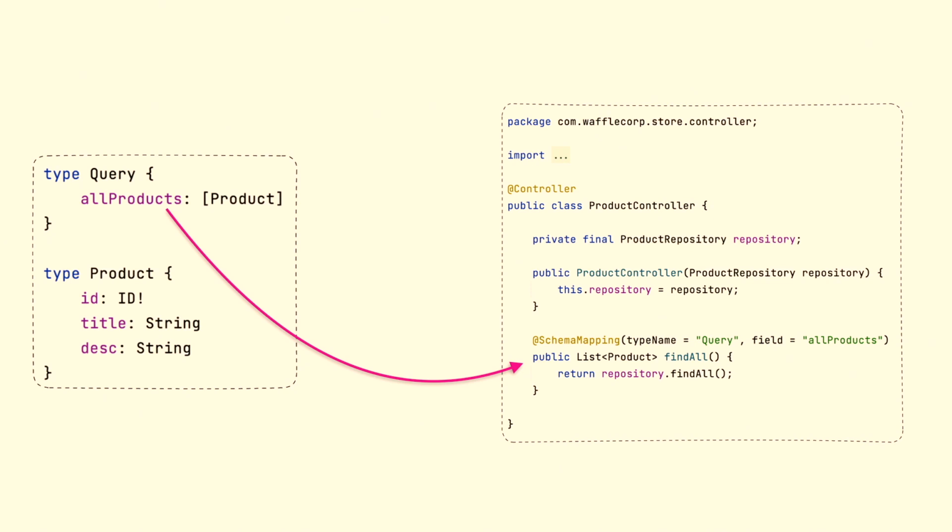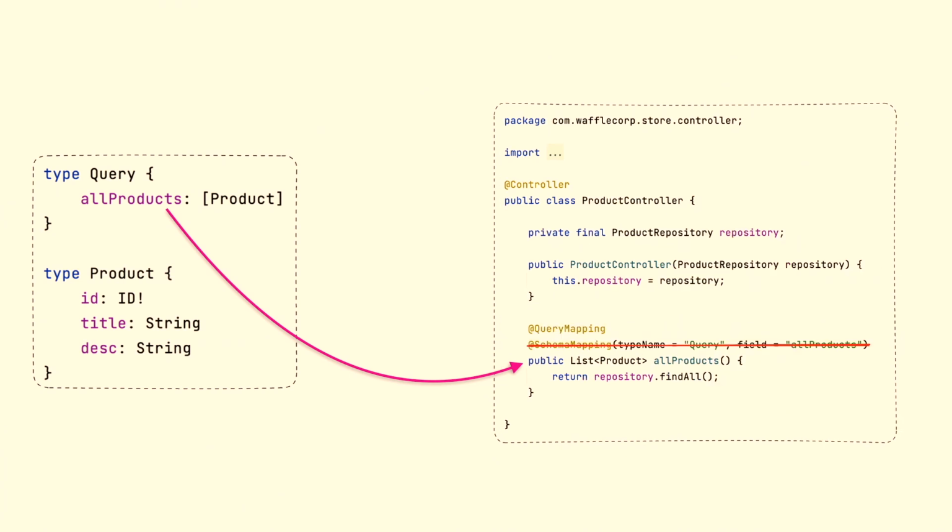So that schema mapping annotation is nice, but it's a little verbose, right? I want to cut down on that. I can do so by using a specialized version of that. Similar to a request mapping annotation, where we have specialized versions like get and put and delete, we have a specialized version called @QueryMapping. That just suggests that the type name is going to be query, and if the field name in the schema, so all products, is the same as the method name over there, we can clean that up. Now all we need is an @QueryMapping annotation. So when all products is called, this is the method that is called on the Spring side. So now we've tied those two together.